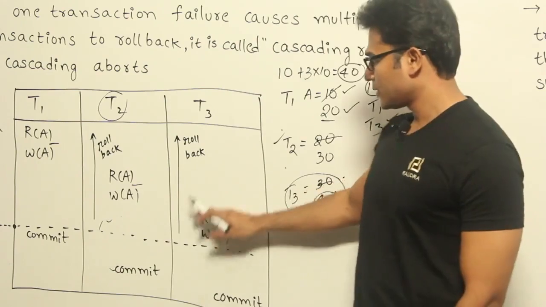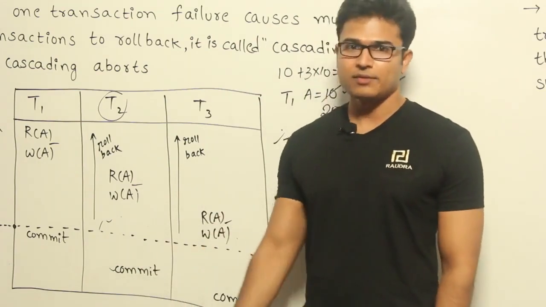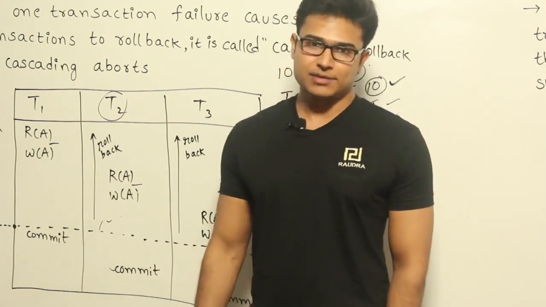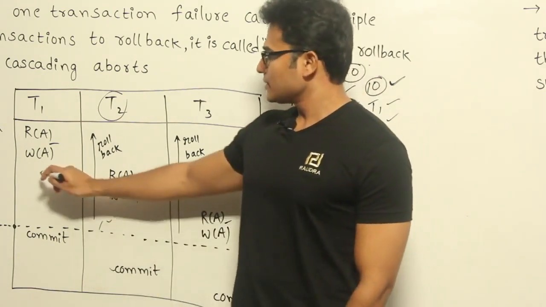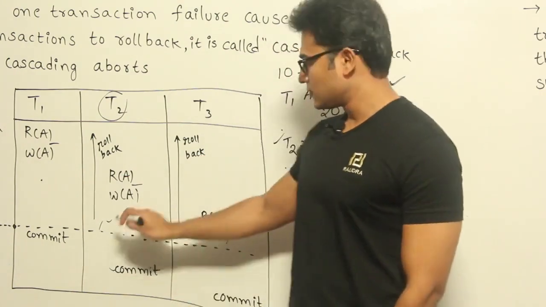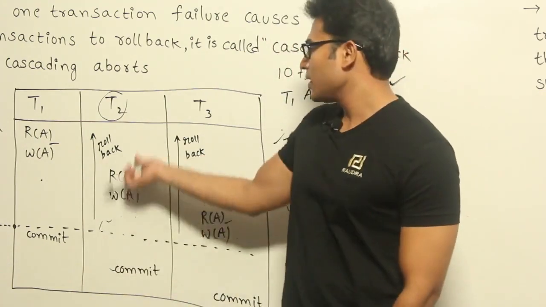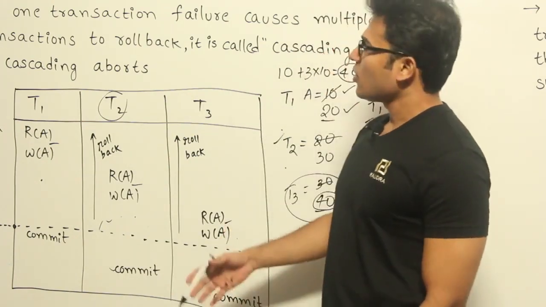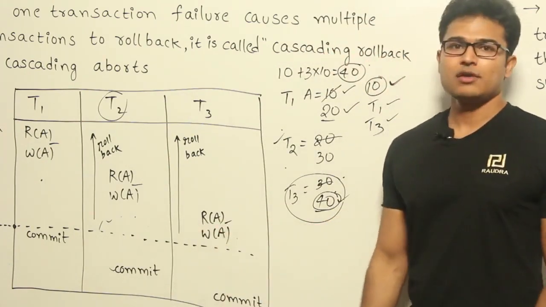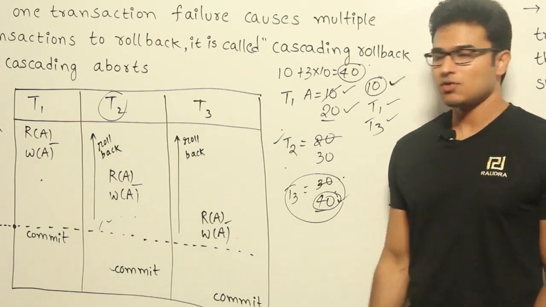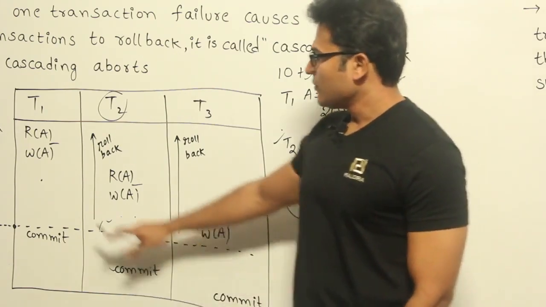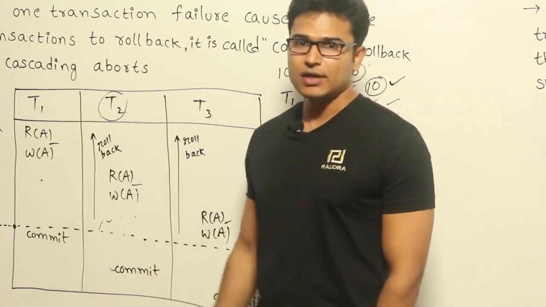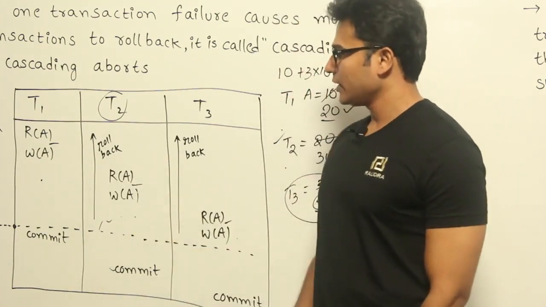And we are not going to commit this transaction until this transaction has been committed. Fine. And it is going to lead us to cascading rollbacks, right? What is cascading rollback? If this one is going to roll back, then this one also has to roll back. Now this is going to be a waste of CPU time, isn't it? So we want transactions which are cascadeless. What cascadeless means is, even if it rolls back, I don't want to roll back. Got it? So when can that happen?